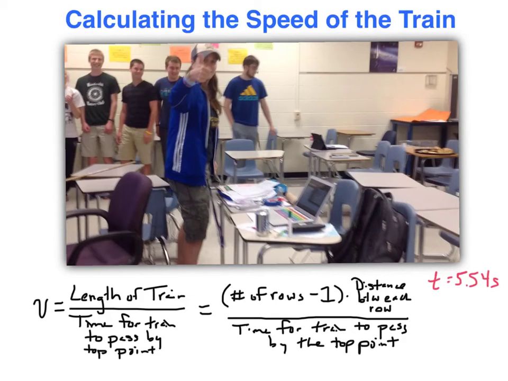So what we want to go through now is an example. If we know that our velocity is going to be equal to the 4 meters that we found at the top, divided by the 5.54 seconds that it took for that train to pass by, I use my calculator and plug that in: 4 divided by 5.54, and I get my velocity to be 0.72 meters per second. So once again, the same kind of idea we talked about before: change in position, or length, over time, and just using that now with our own data collection to figure out that velocity.